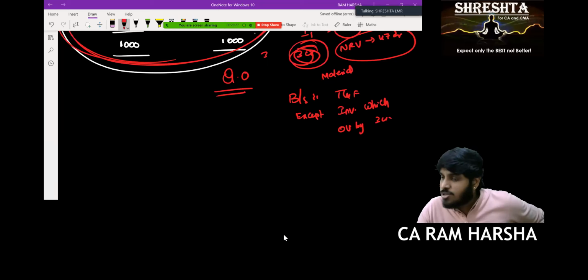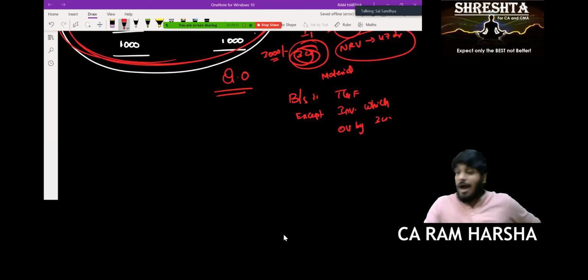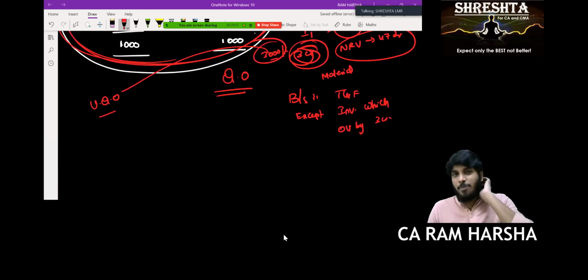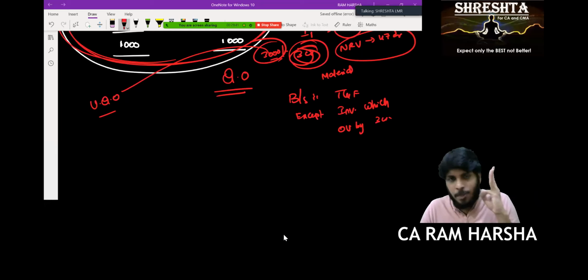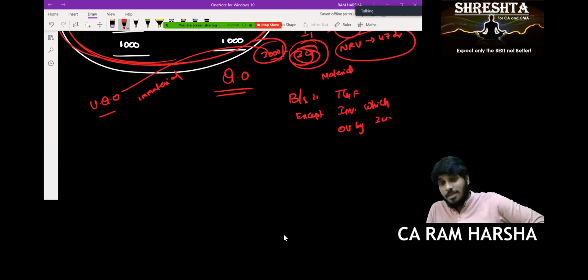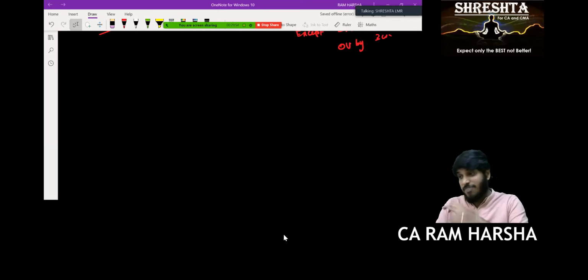Suppose, sir, it is not 3 crores, 3,000 rupees. Now tell me which opinion I will give. Unmodified opinion. Exactly. Unqualified or unmodified. Why? Because 3,000 rupees. In a company with 1,000 crore assets, 3,000 rupees mistake you found. Will you highlight that mistake? It is immaterial. So you don't need to say financial statements are true and fair except so and so.